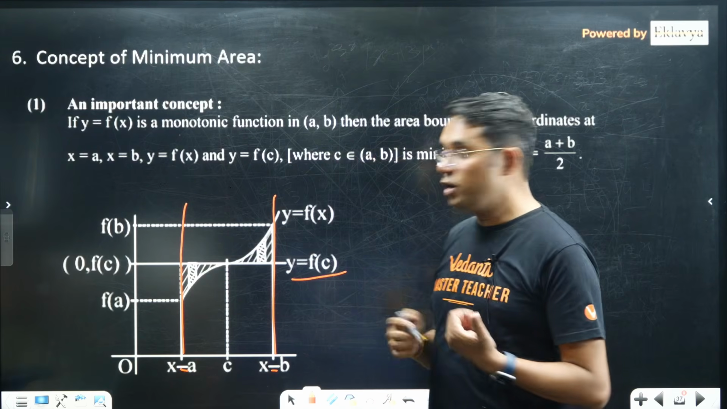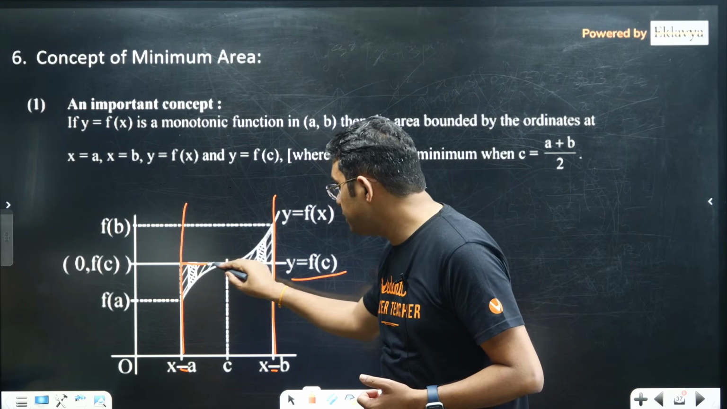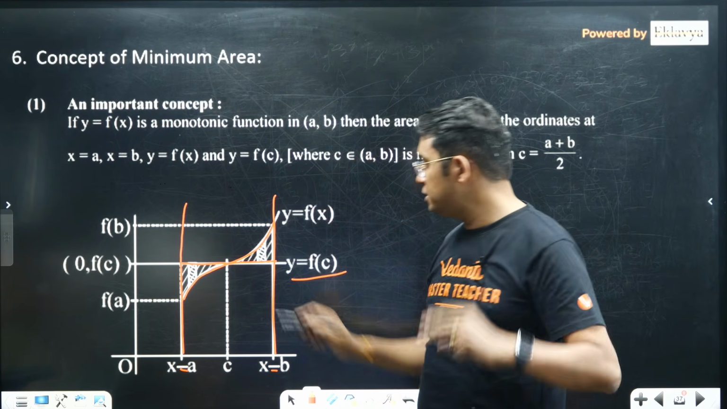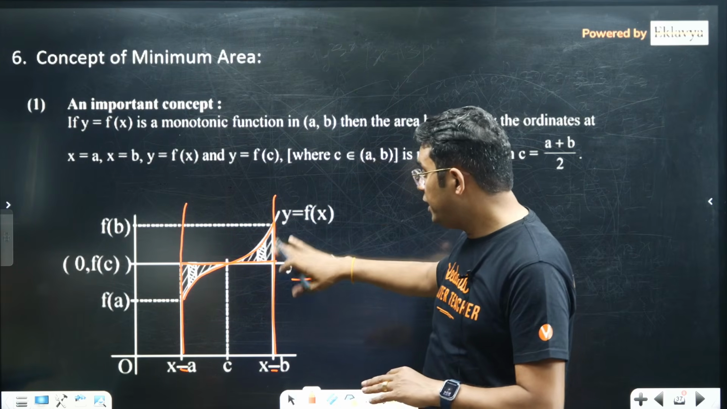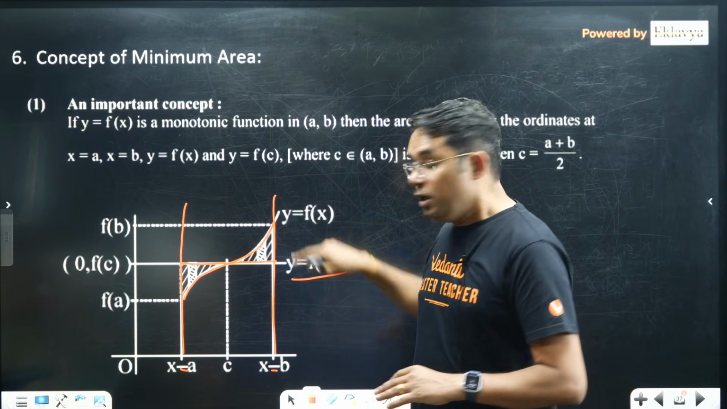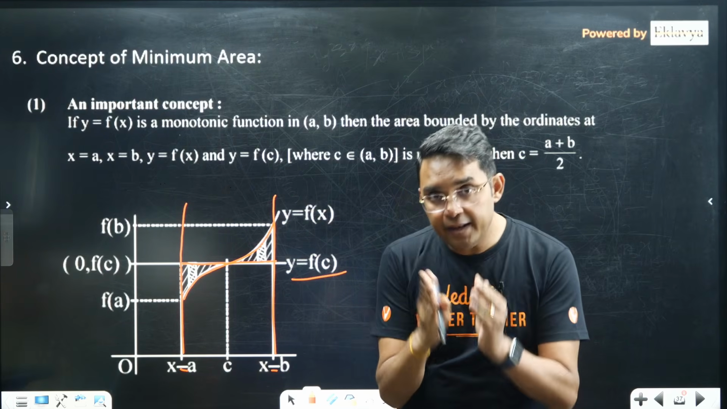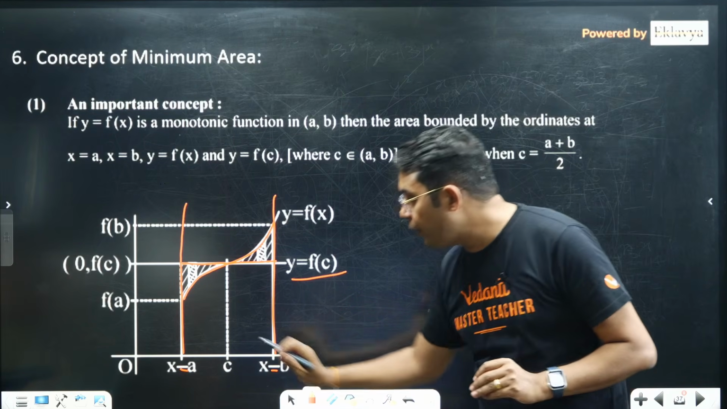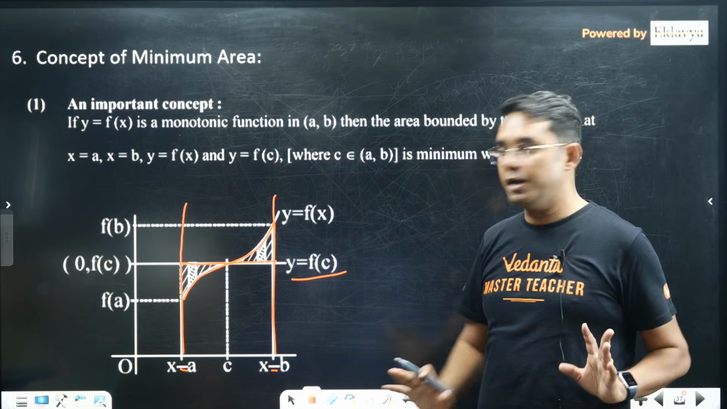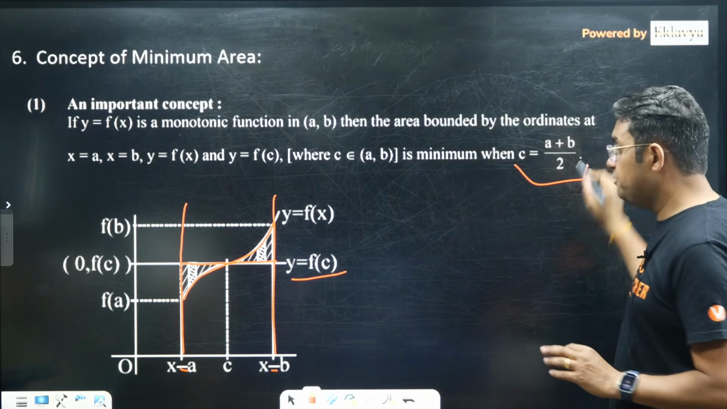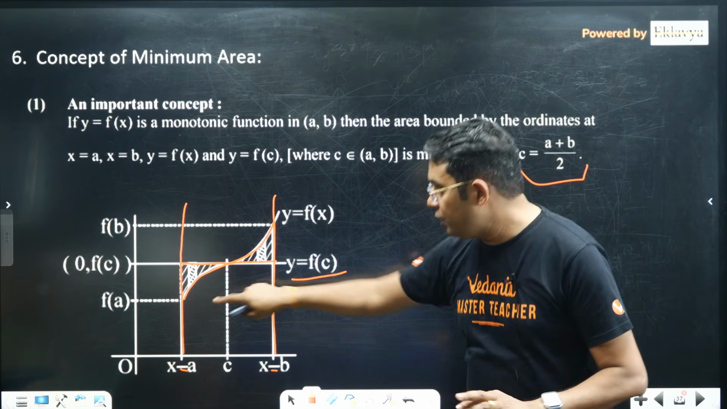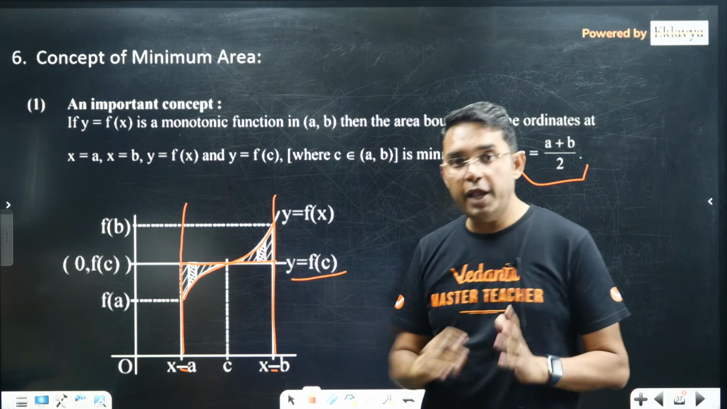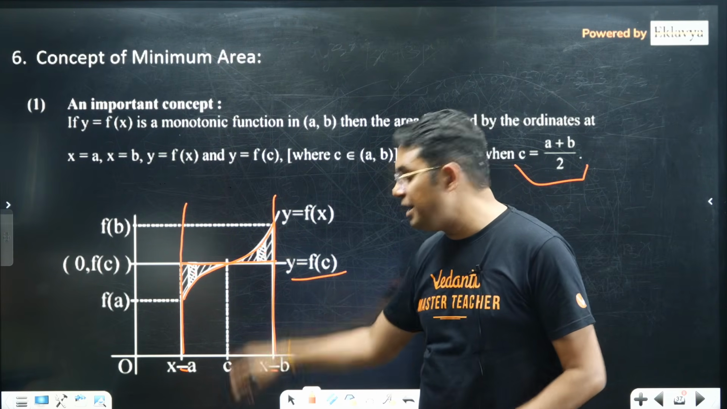Now we are looking for the area. Try to understand. This is y is equal to f(c), and this is my graph. You can see the area is in two portions, one below y is equal to f(c) and one above it. The sum of these two areas will be minimum if you choose c as the midpoint of a and b. That is the concept of minimum area. So this area will be minimum if c is (a plus b)/2, whether your function is increasing or decreasing.